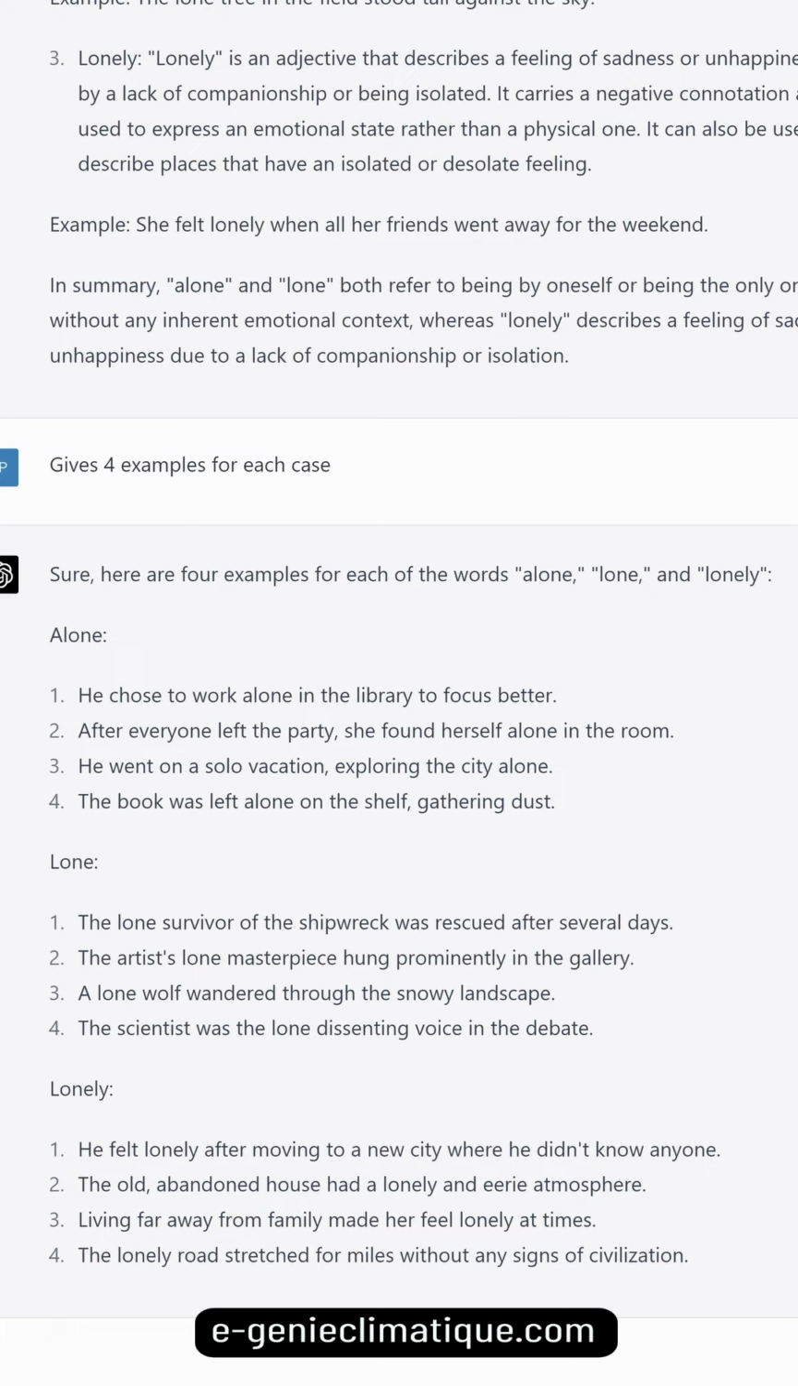Gives 4 examples for each case. Sure. Here are 4 examples for each of the words alone, lone, and lonely.